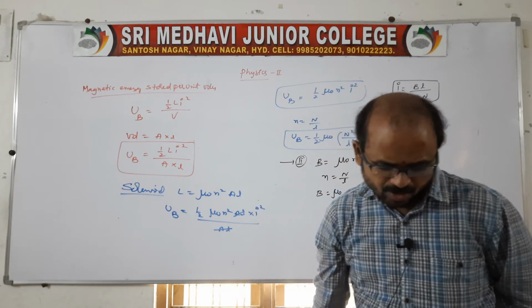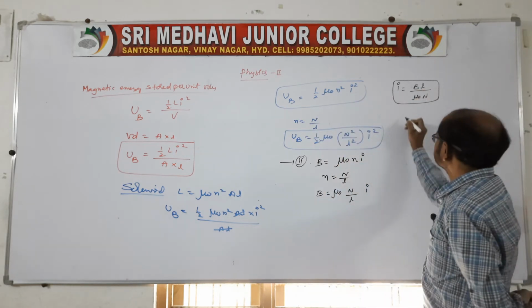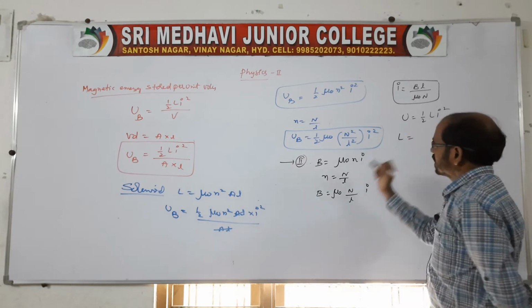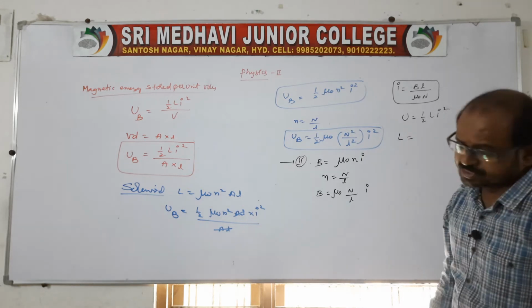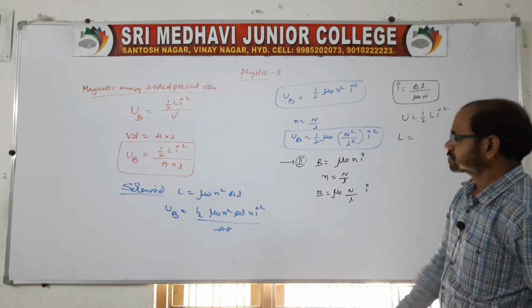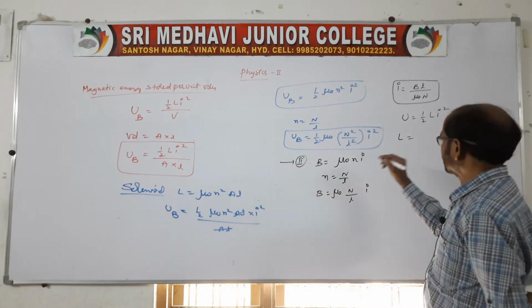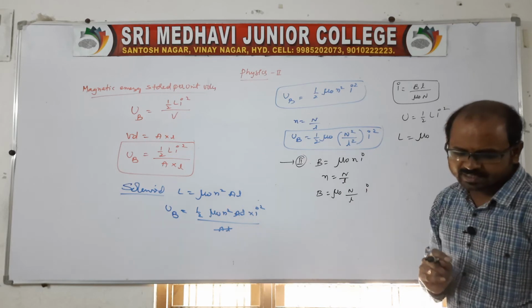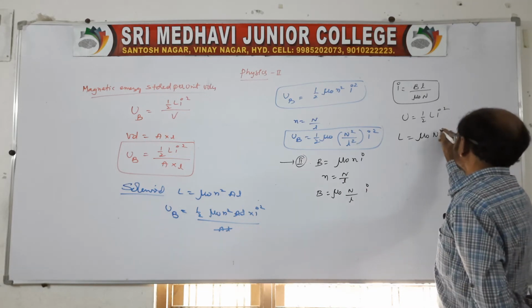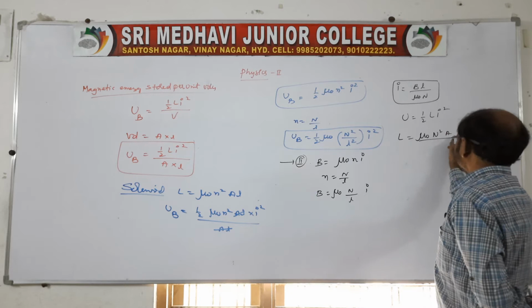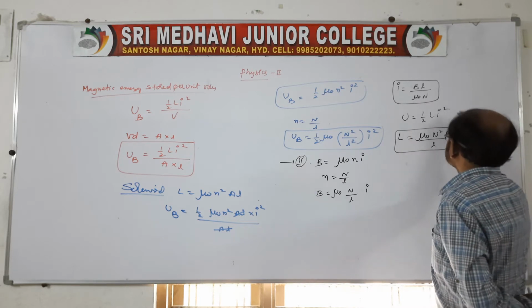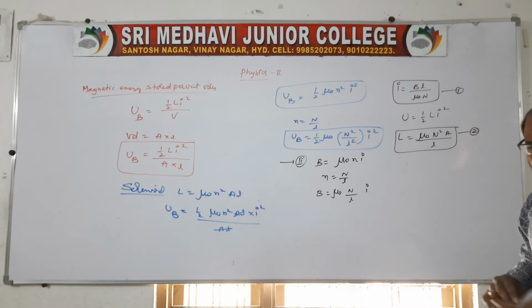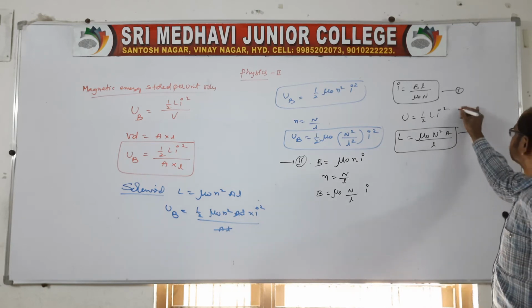But we know magnetic energy is equal to 1 by 2 L I squared. For a solenoid, again you write the solenoid formula: mu naught n squared, instead of small n squared, write capital N squared A by l. This is equation 1, this is equation 2, and this expression you take as 3.